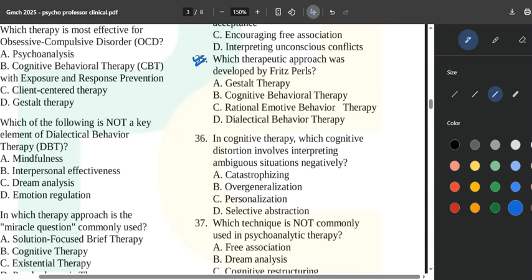Which therapeutic approach was developed by Fritz Perls? Now we will call it, which therapeutic approach was developed by Fritz Perls? Question number 35.